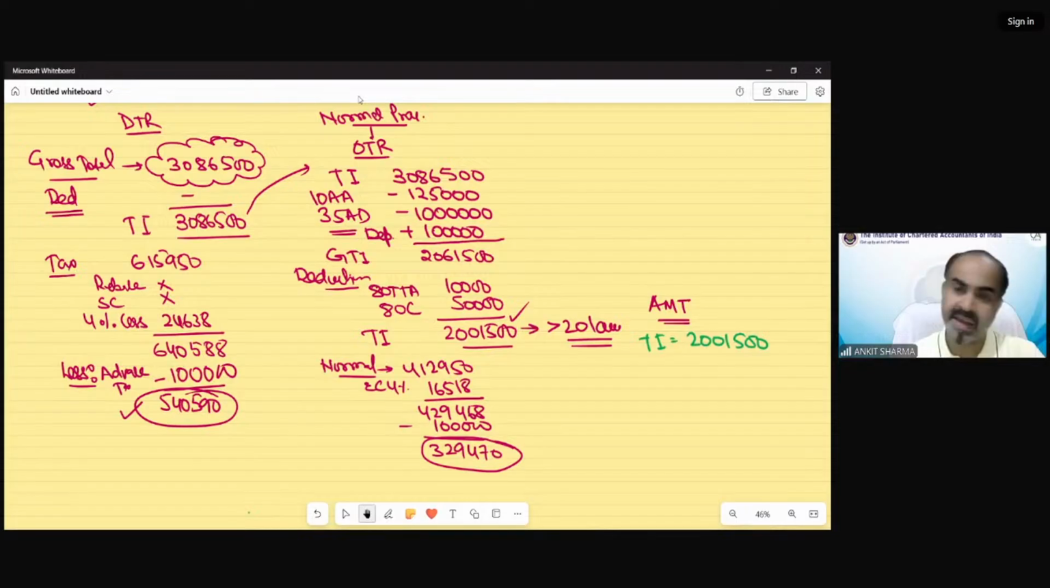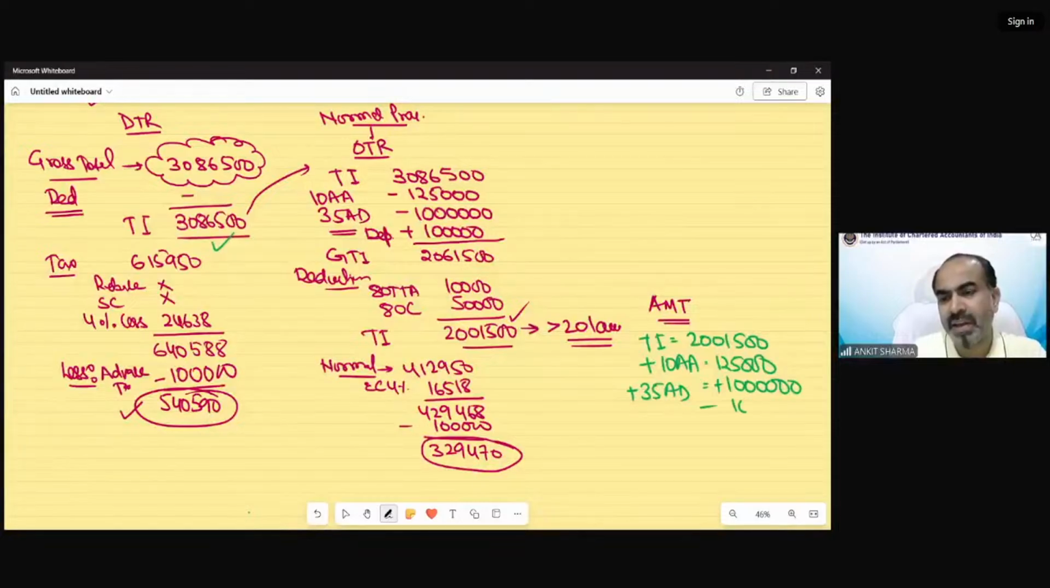Kushi is saying add back all deductions, 10AA and 35AD, and also we need to adjust the depreciation. Very well done. So we have to add back deduction under section 10AA, that is 1,25,000. Then we have to add back 35AD. So technically we are going to find income under the default tax regime plus 10 lakh, and depreciation we can claim.